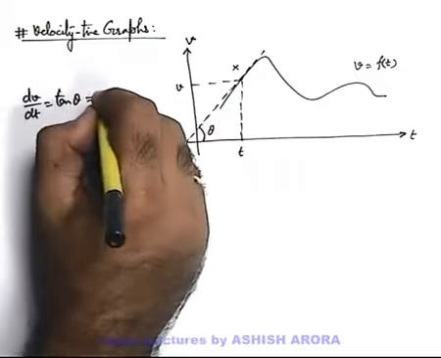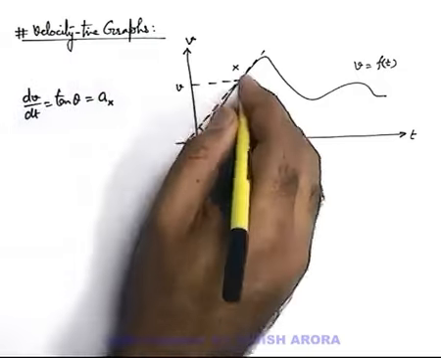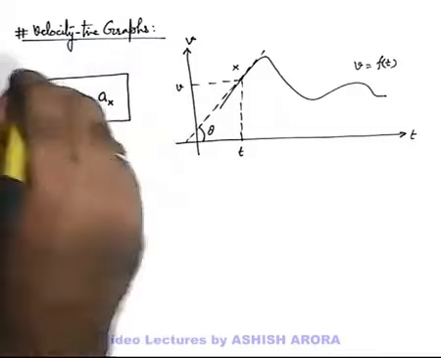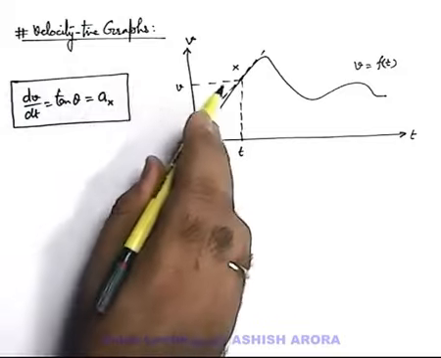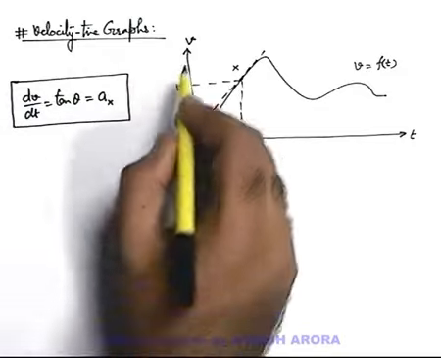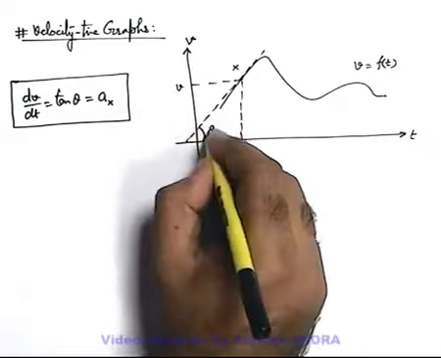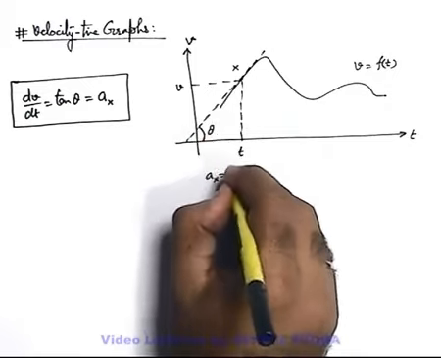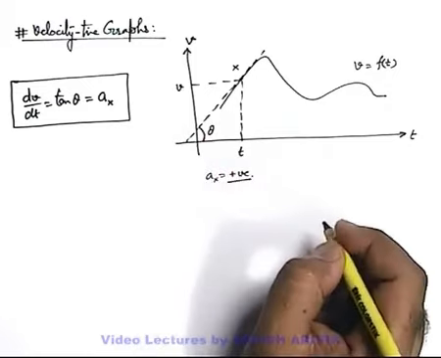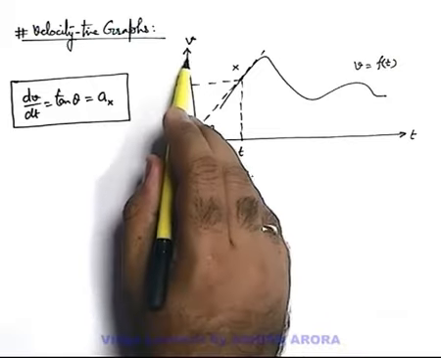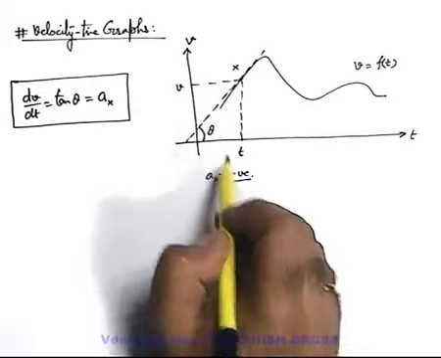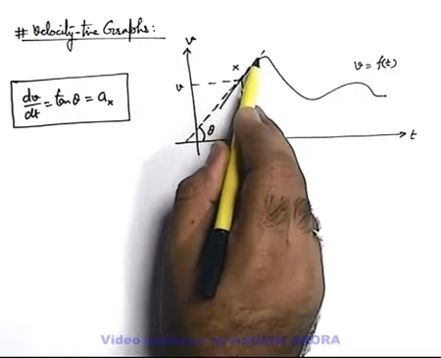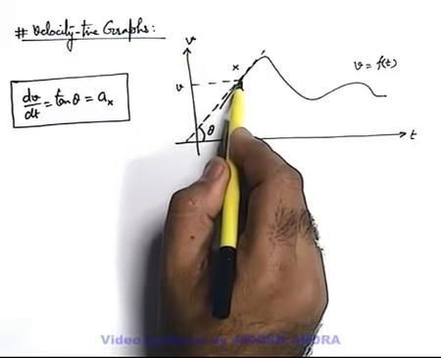And here the slope is giving us the acceleration of the particle at the position x. So always remember that the slope of the velocity-time graph gives us the instantaneous acceleration. If the slope is positive, like here you can see the acceleration at point x is tan theta, and theta is an acute angle, this can be taken as positive acceleration. Positive acceleration means the velocity and acceleration have the same direction, and you can simply state the speed of the particle is increasing, or the magnitude of velocity is increasing in this case.